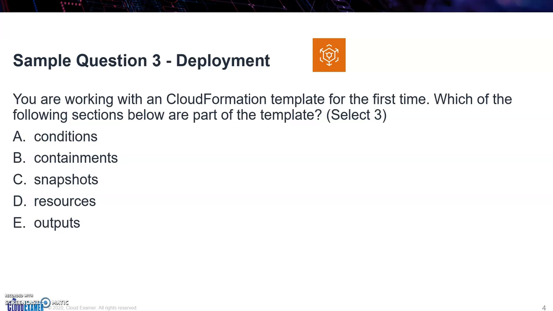So here it says, let's say this is our first time, and we've gone over the documentation, and we try to see how we build a template. And now we're being asked which of the following sections are part of the template. So we have A, B, C, D, and E, and we are to select 3.